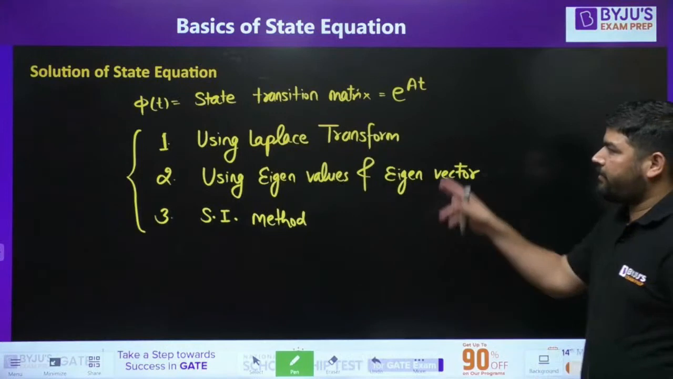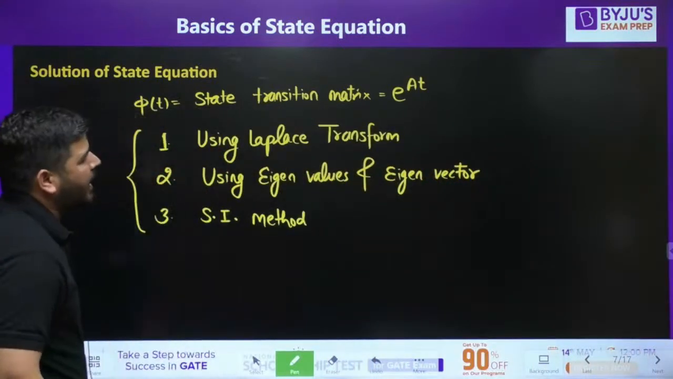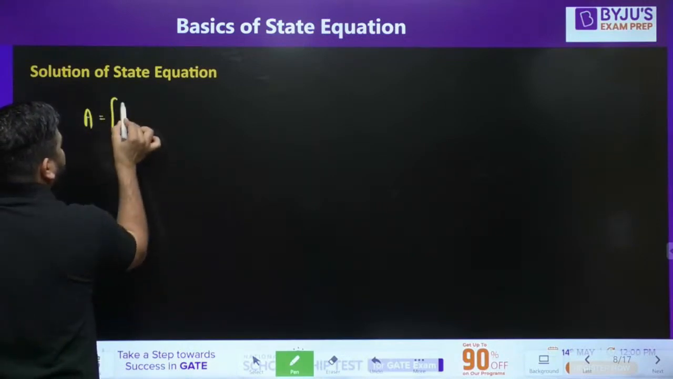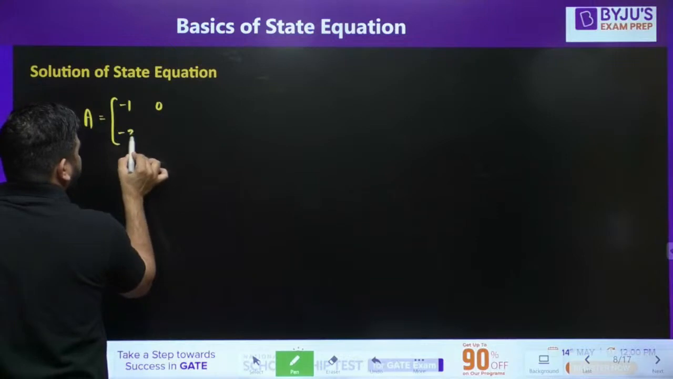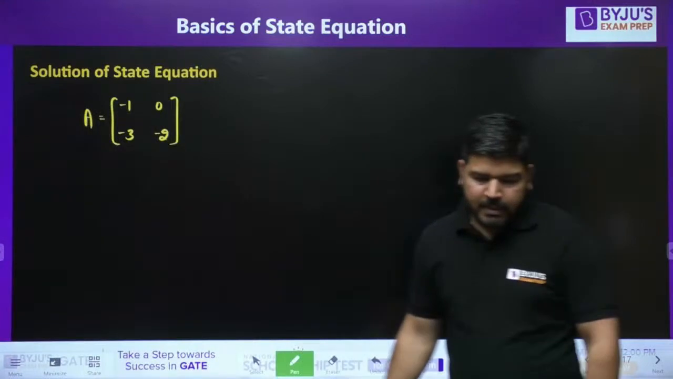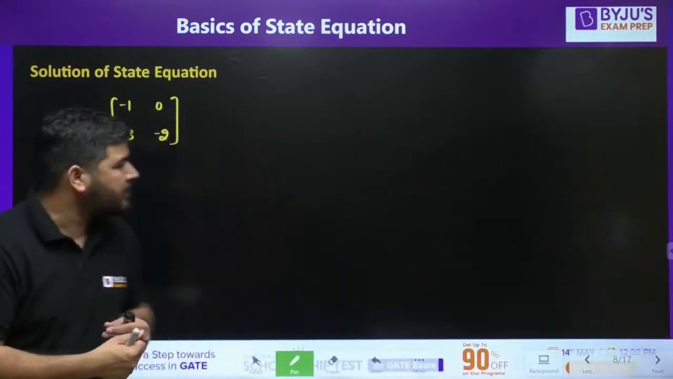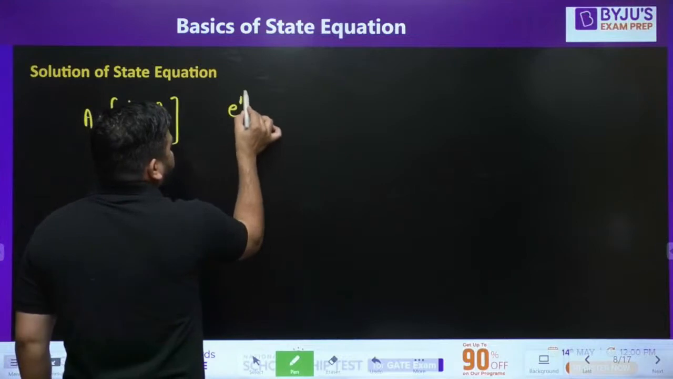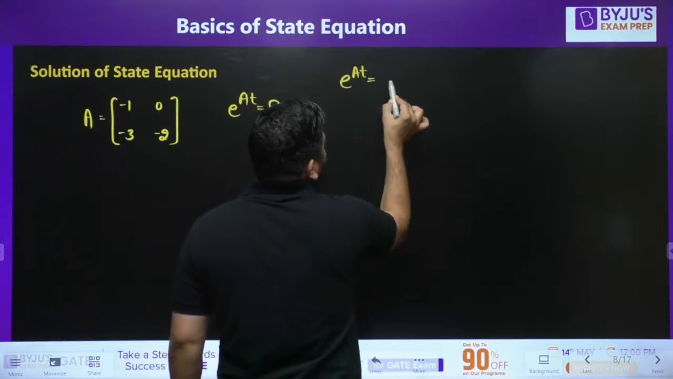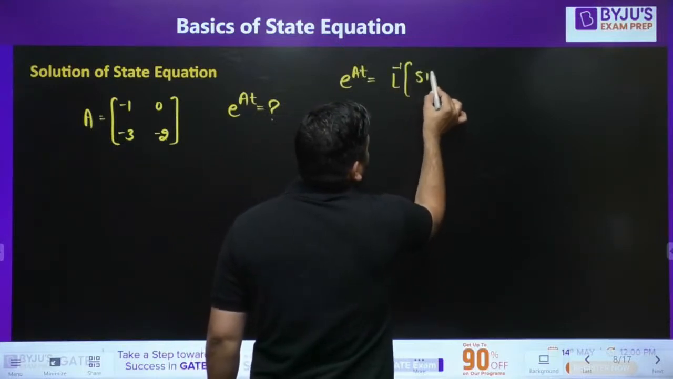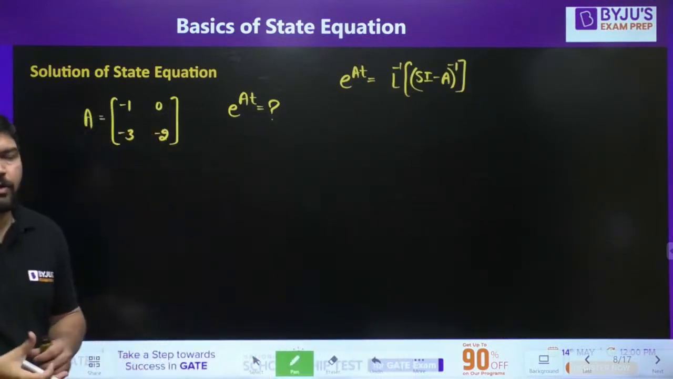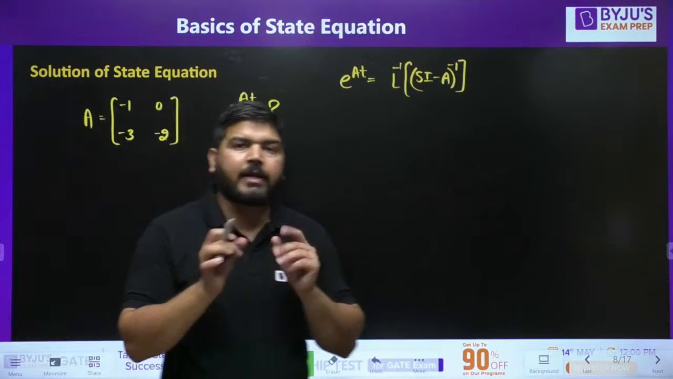Now let's try this. First, let's try using Laplace transform. For that, I have to take some question. Let's say some A matrix is given to you. A is given to you as [-1, 0; -3, -2]. Let's say this is my A matrix. Now for this A matrix, we need to find e to the power At. How to find it? We know that e to the power At is equal to Laplace inverse of (sI - A) inverse. Okay, Laplace inverse of (sI - A) inverse is known as e to the power At. So we have to calculate that e to the power At.